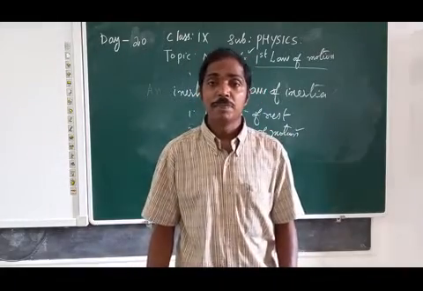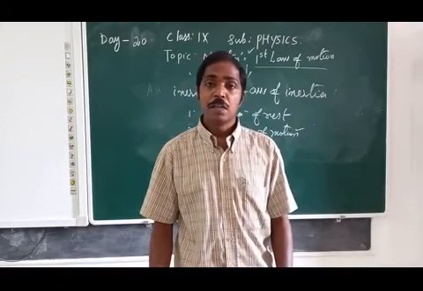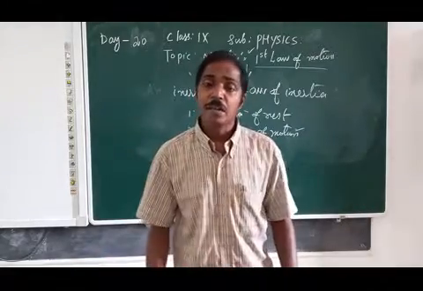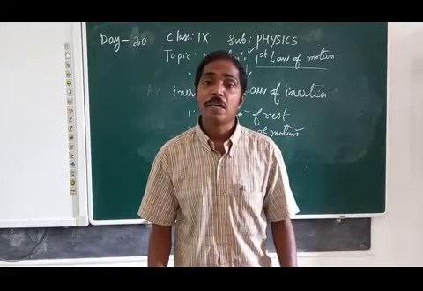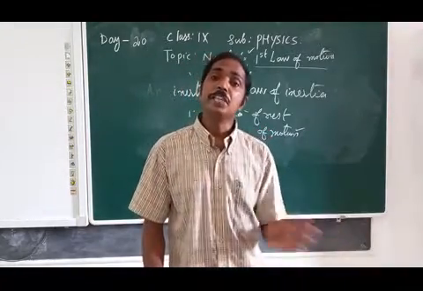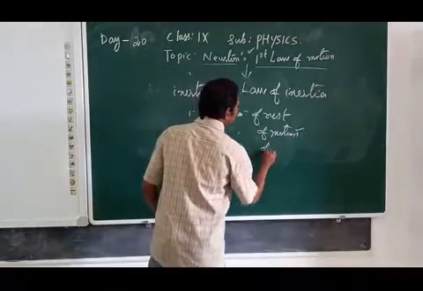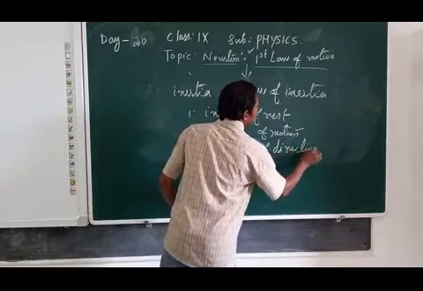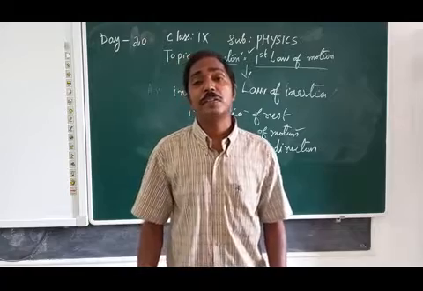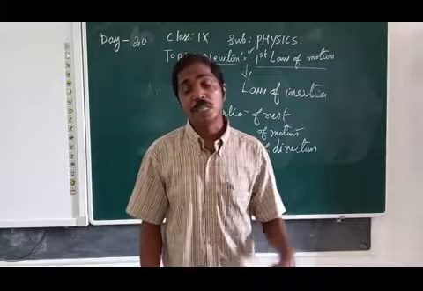Then similarly, when you are traveling in a vehicle, if there is a hairpin curve, a lengthy curve, what will happen when the vehicle takes the curve? You are turned to one side because you have inertia of direction. Third one, inertia of direction. Here mainly two types are mentioned, rest and motion. One more category we can say is inertia of direction. About that you will study more examples next class.